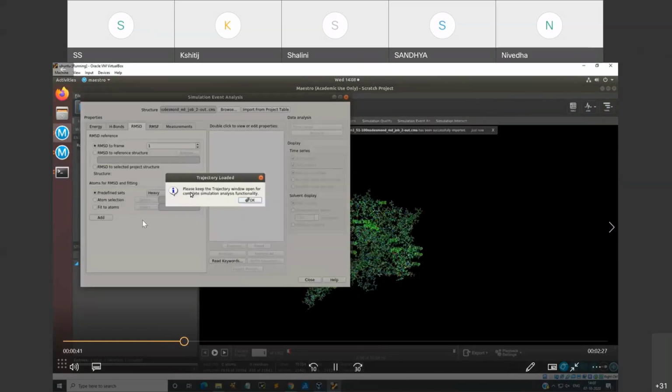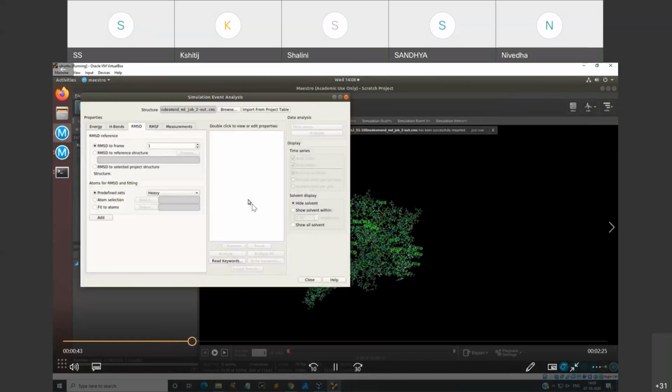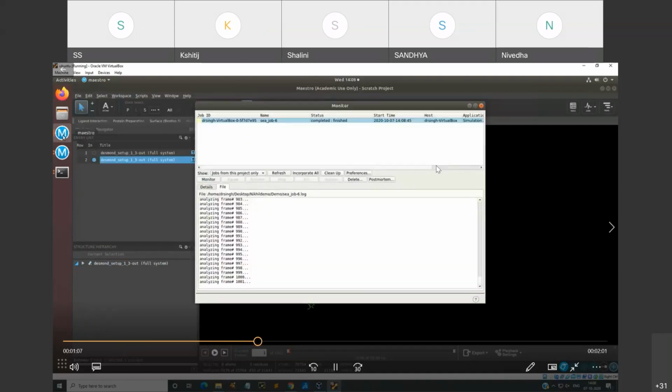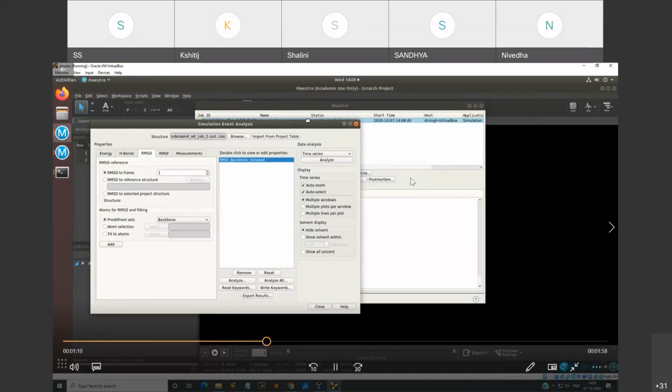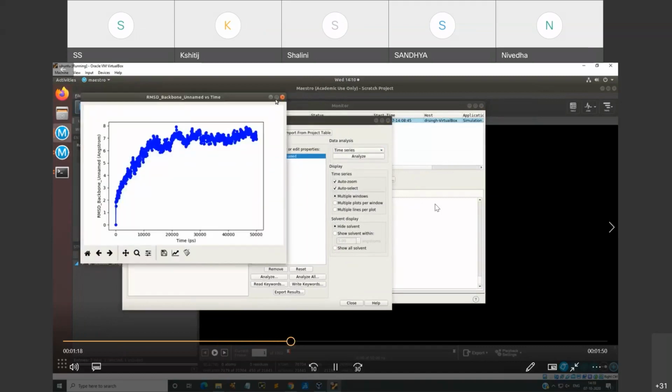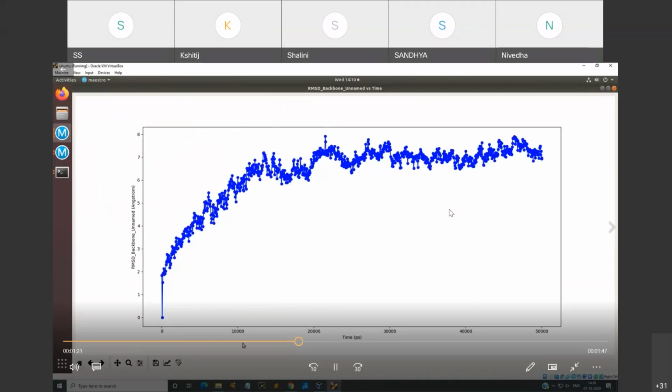So the structure is loaded, for which I performed my molecular dynamics. I want to see the RMSD. So I have set my frame, and I want to see the backbone. So I preferred the predefined set for RMS. I want to see it for the backbone, and I chose it to run. And once I do this, I will get a plot for this. So this plot we will be seeing in the analysis tool of RMSD. So we will analyze, and this is the plot which one obtains for your RMSD backbone.